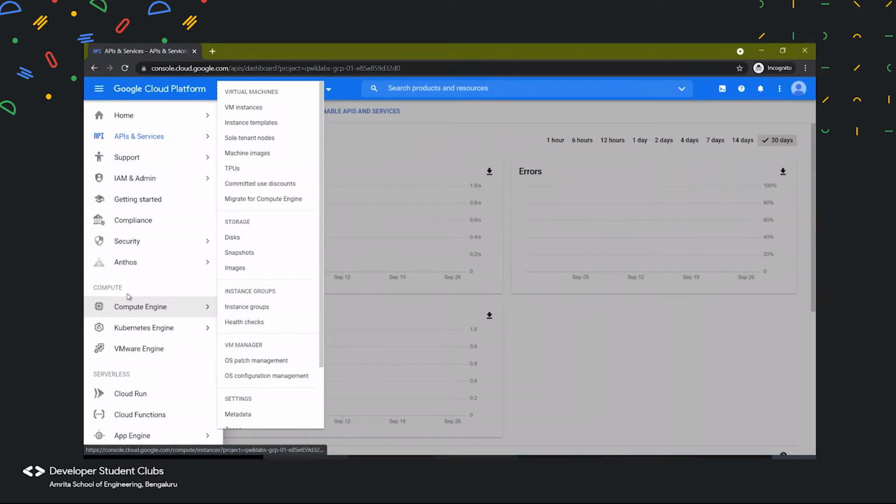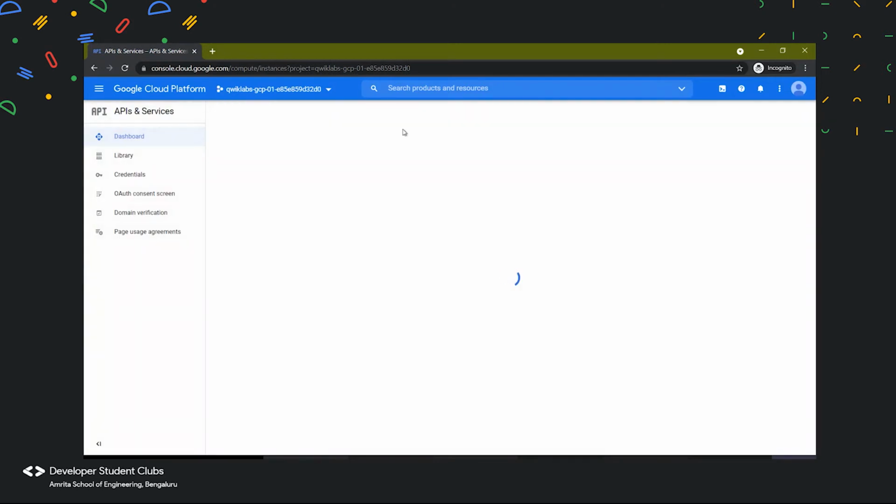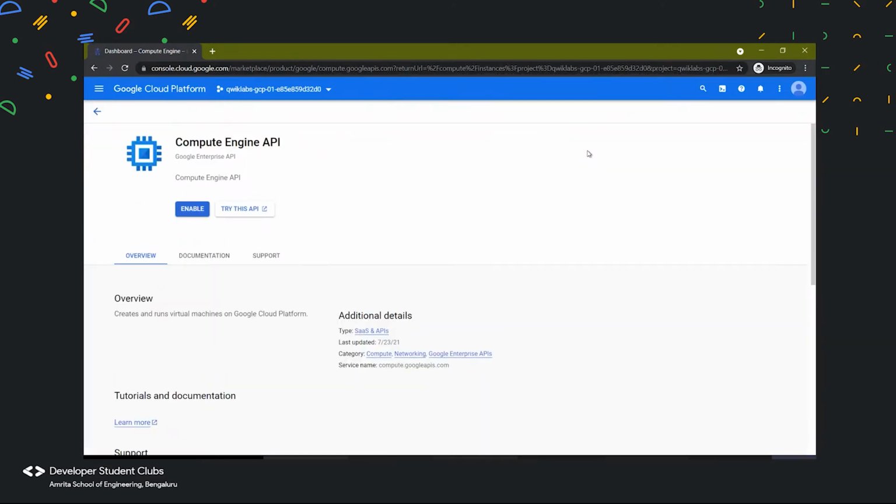How do we use the resources present over there? We get to use it by using virtual machines. So in virtual machine, we are given all the system configurations. So if I go and click on to VM instances, so you can see over here that we can create a new VM instance.